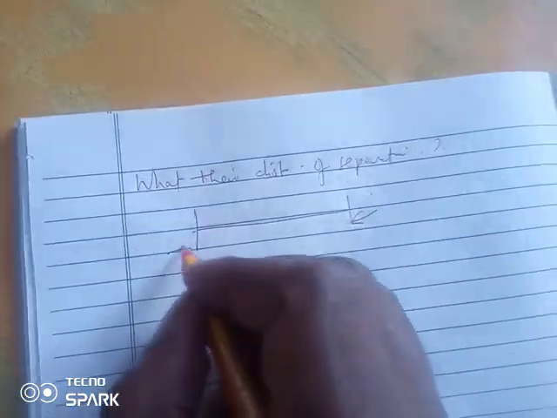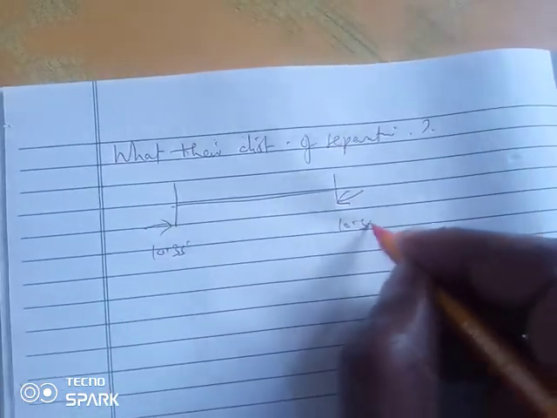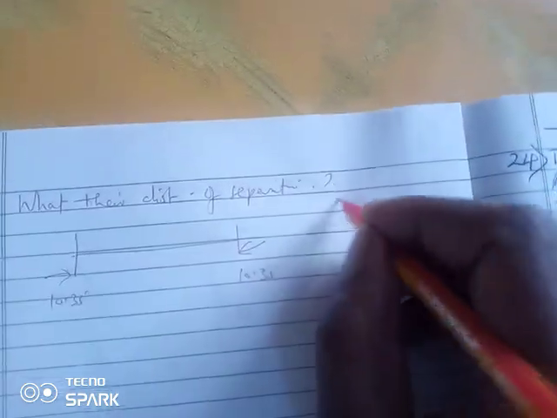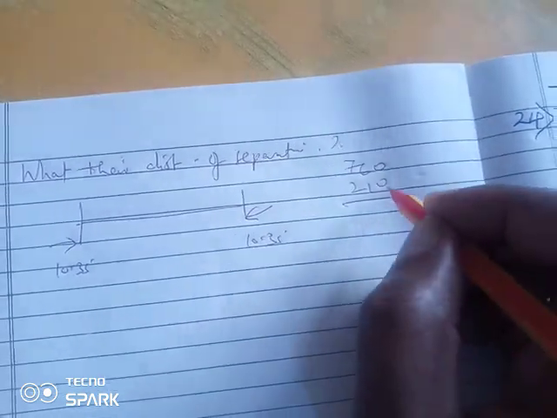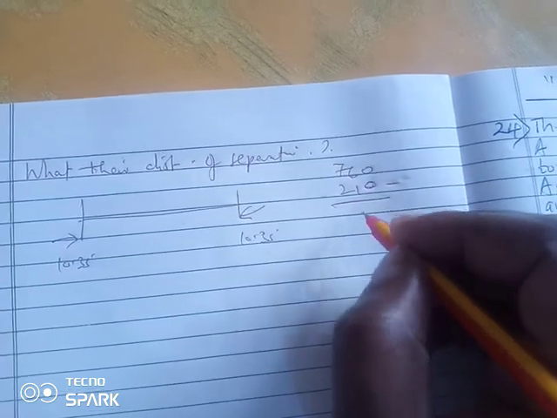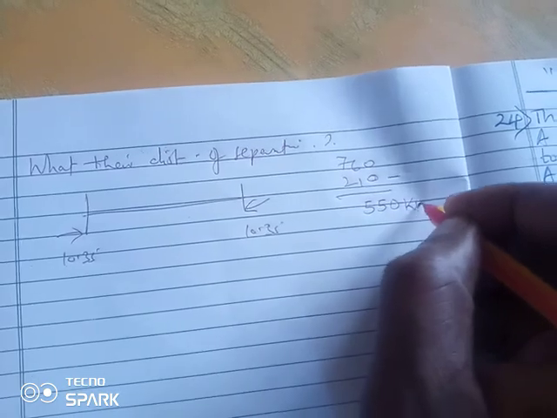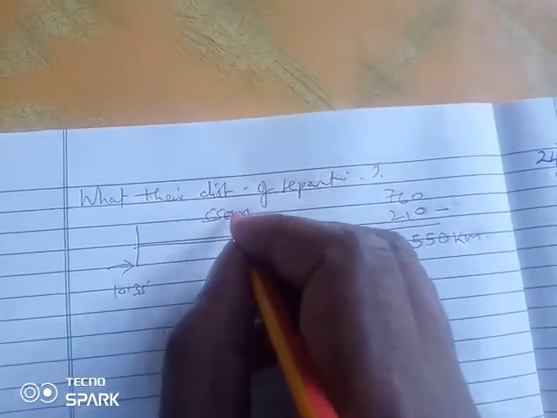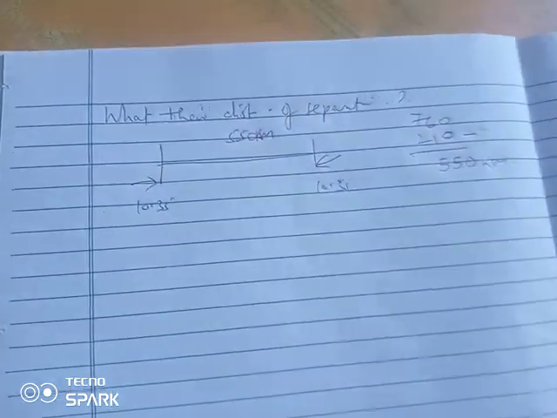The time is still the same, 10:35. I always use a diagram. The total distance we knew was 760, and 210 is already covered. And therefore, getting the remainder, we shall get 550 kilometers. So the distance left is 550 kilometers to be covered by the two vehicles.